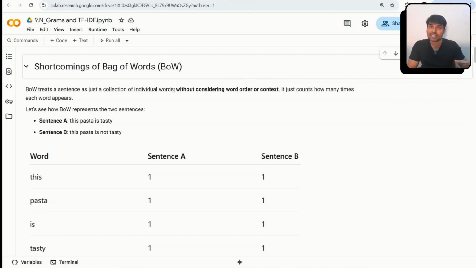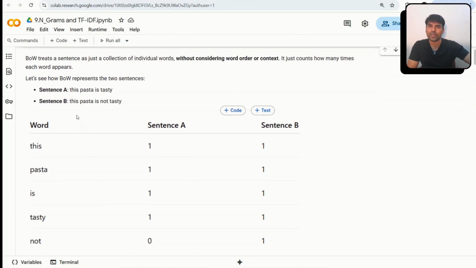But it is not considering, and this is very important, just focus over here, the order or context in which the words are used. In a text, the order of words may play a very important role. If we change the order, the meaning of the sentence changes. And if I'm using a word, in what context it is used also matters. This contextual meaning and word order is not captured by bag of words. It is just a frequency count. Let me explain that.